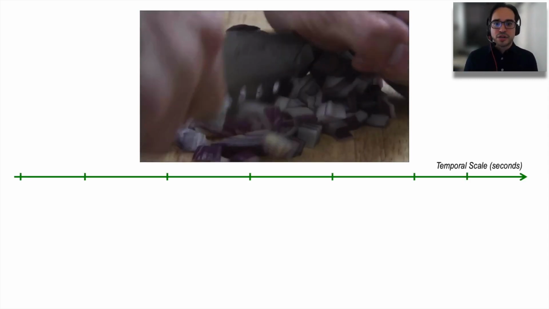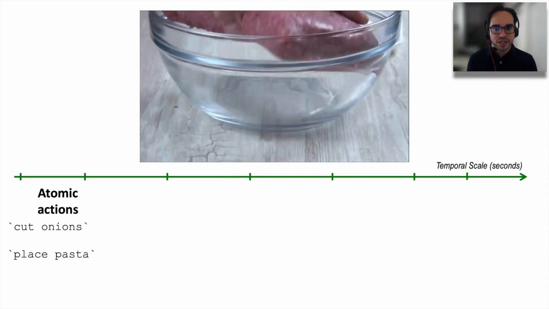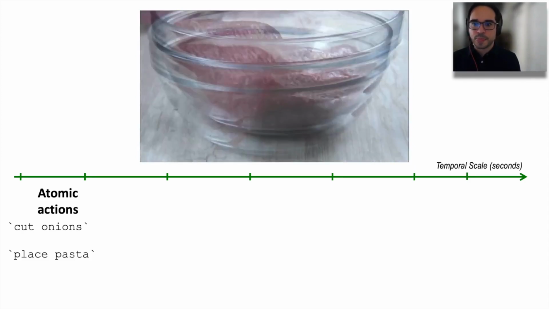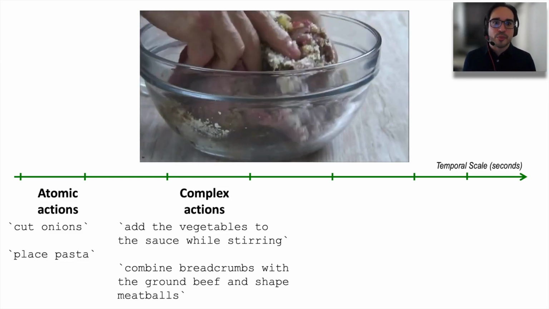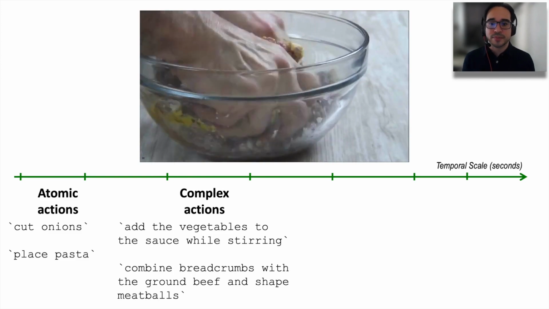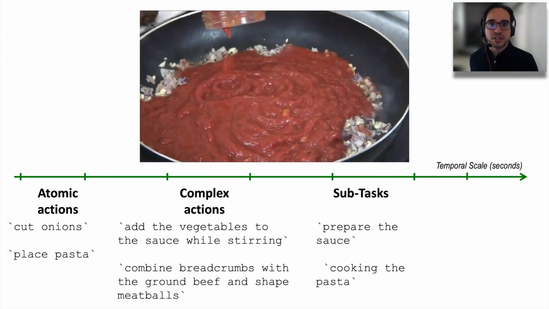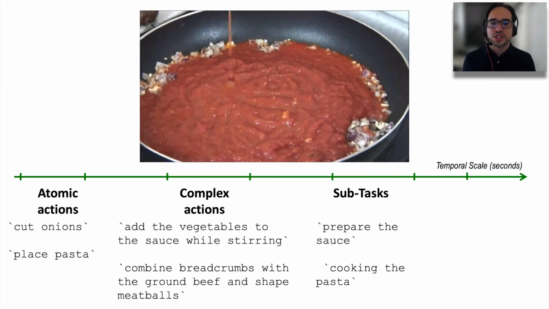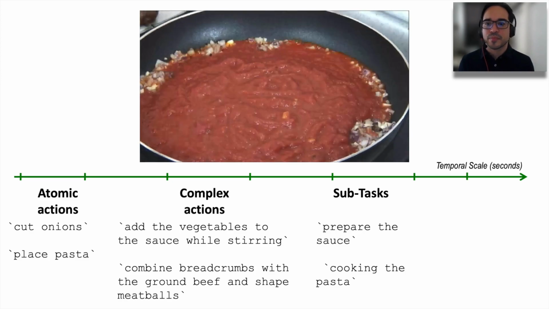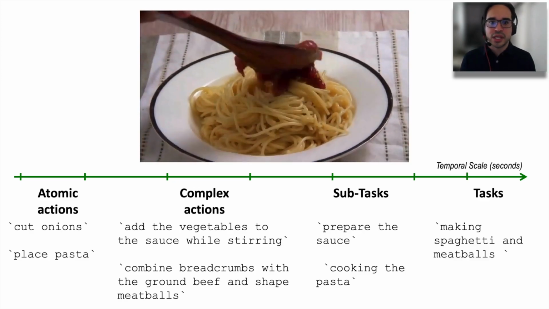When we only observe a few seconds, we perceive what I call atomic actions, such as cutting onions or place pasta. As we see more of the video, we perceive that these atomic actions are part of more complex actions. We then realize that there are sequences of these complex actions, for example, as the chef reaches sub goals, such as prepare the sauce. Until finally we see the completion of the making spaghetti task.